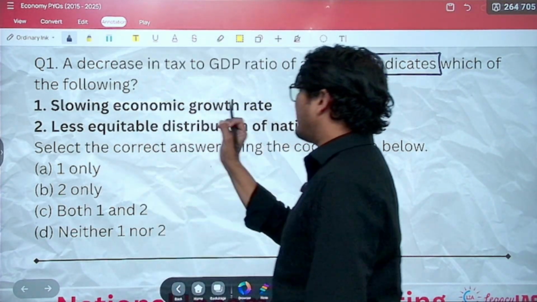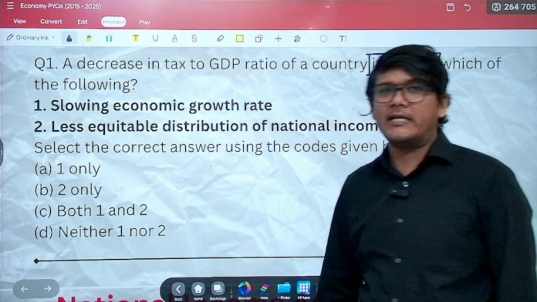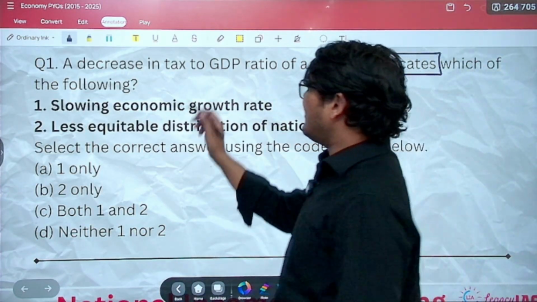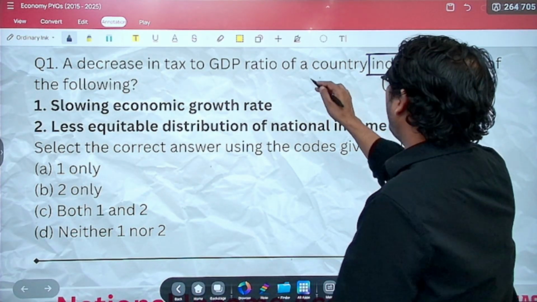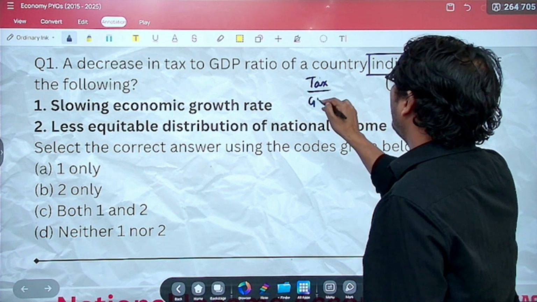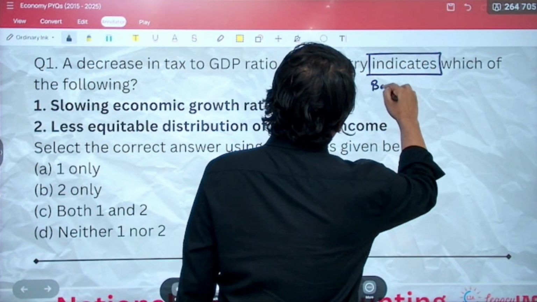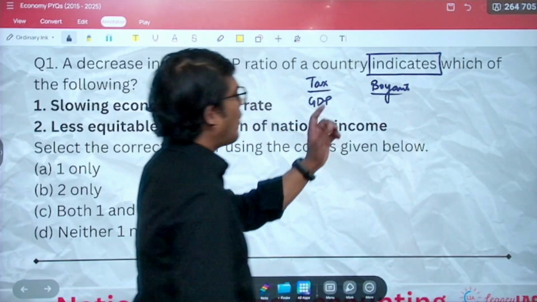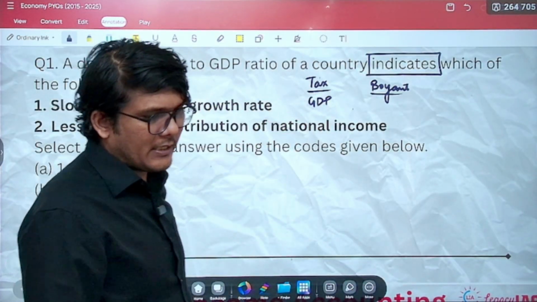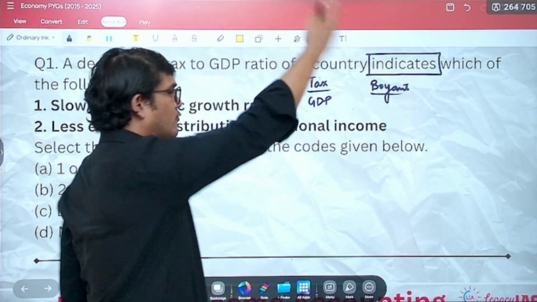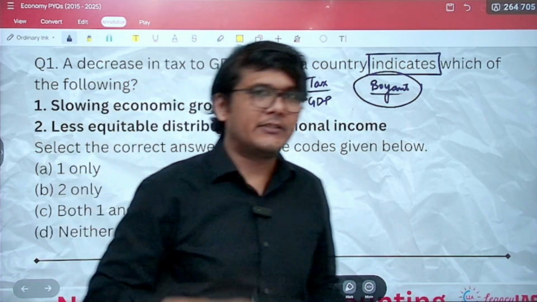Statement 1, slowing economic growth rate, possible. Less equitable distribution of national income, is that possible? Probably not. So what is tax to GDP ratio? Whenever you have A to B ratio, what is this? A upon B. So tax to GDP ratio is simply tax upon the GDP. See, when the tax is buoyant, it means the tax collection is in proportion, in fact higher than being in proportion than GDP. That means GDP might be increasing by X percentage, tax collection is also increasing at a higher percentage, so that means the tax is buoyant, the tax collection is exceeding the GDP growth, right?